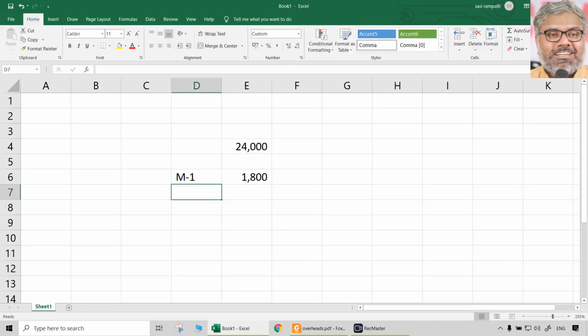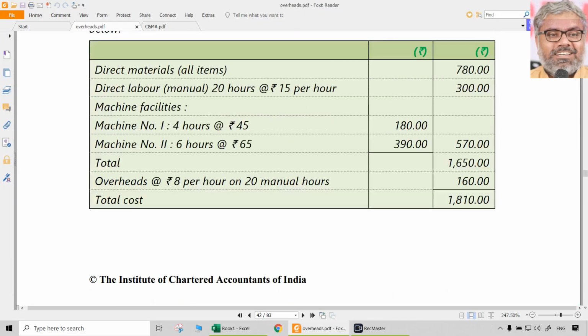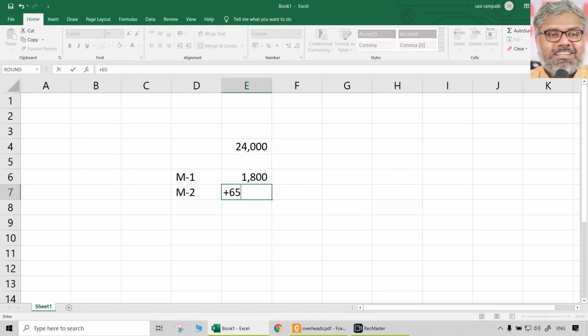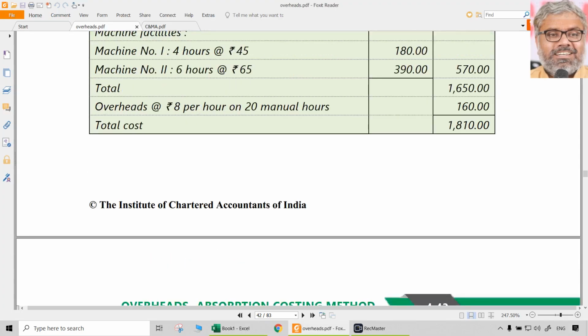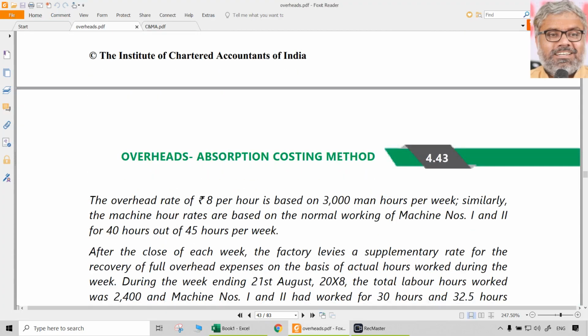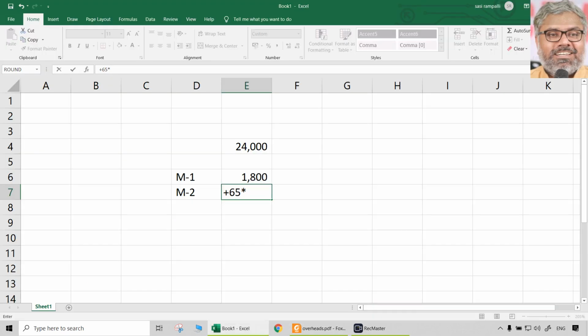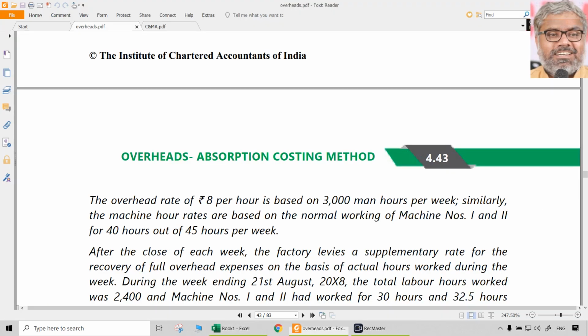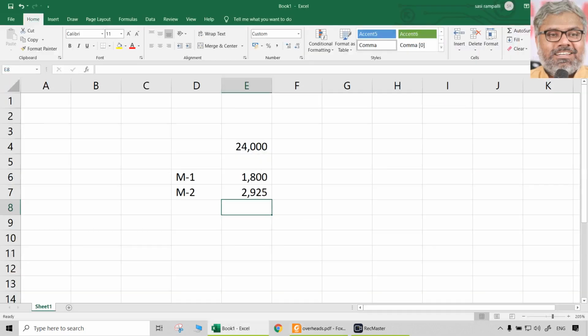For machine number 2, 65 is the machine hour rate, and considering 45 hours per week, the cost is 2925. So we are looking at per week data: labor hours 3000, machine hours 40 and 45. Accordingly, we can first find out the overhead cost.